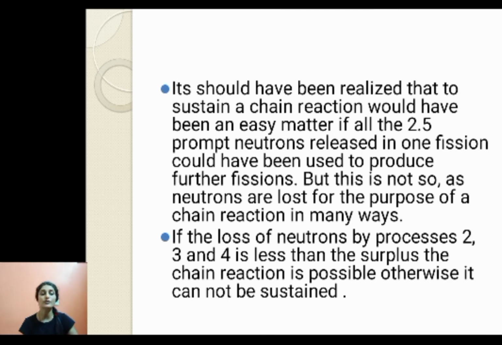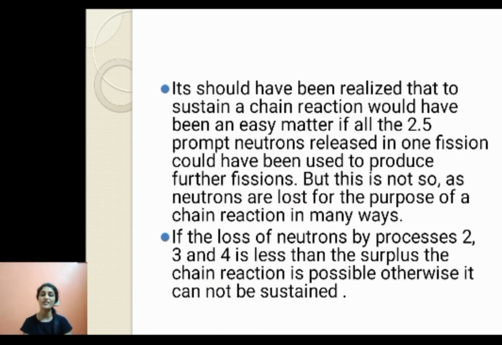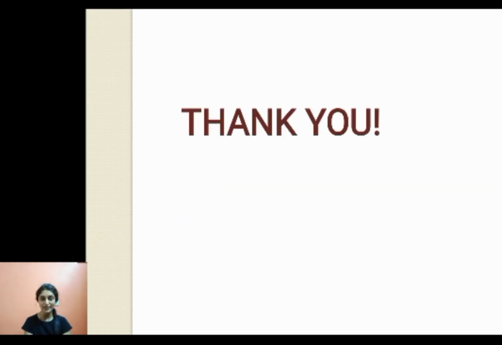If the loss of neutrons by the processes 2, 3 and 4, these 3 processes I have mentioned, is considered: non-fission capture means uranium captures a neutron but the fission reaction won't take place; non-fission capture by another material; and escape of neutrons. If these processes 2, 3, 4 are dominant as compared to the first one, in that case the chain reaction cannot be sustained. So that is all about chain reaction. So thank you so much.